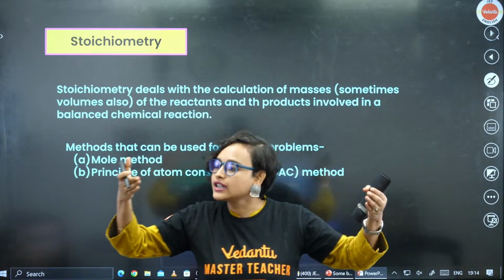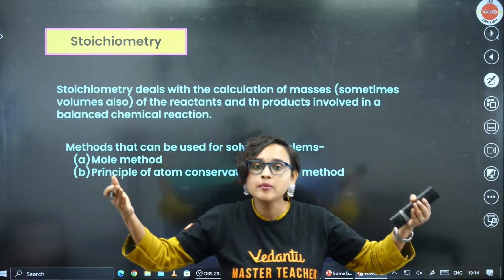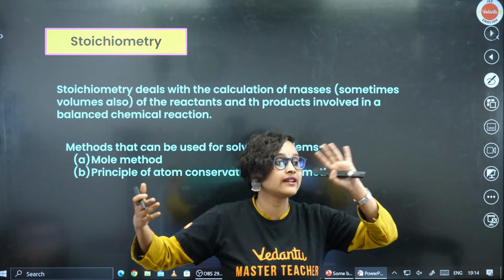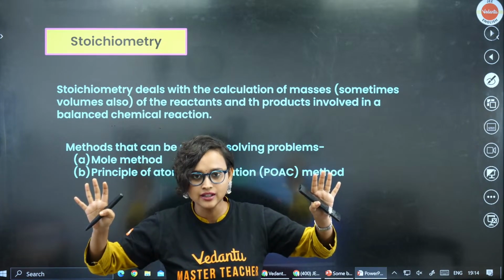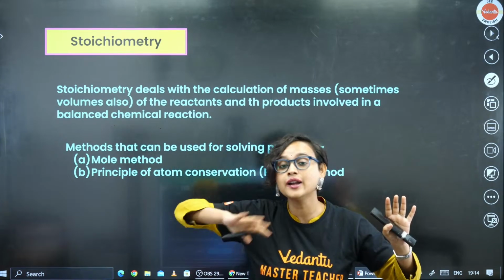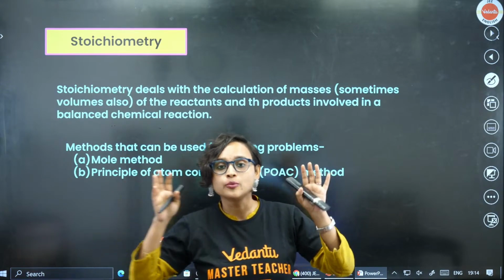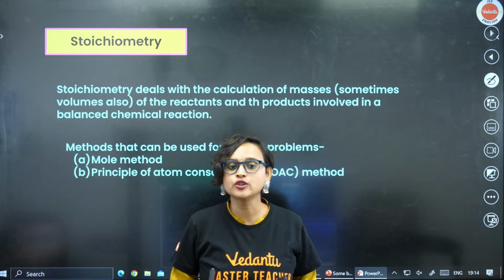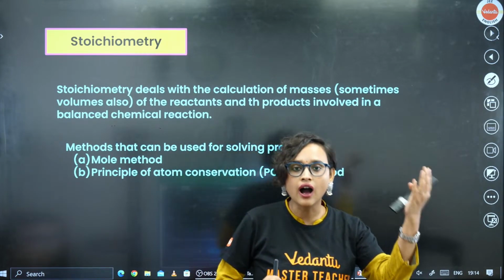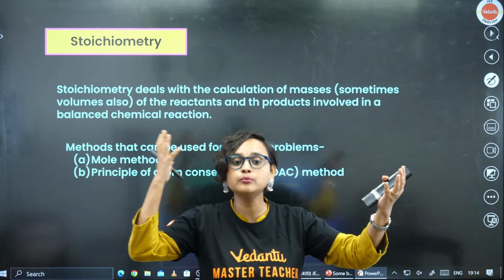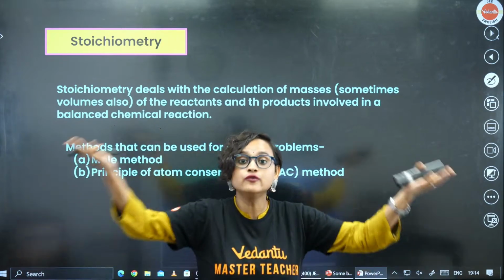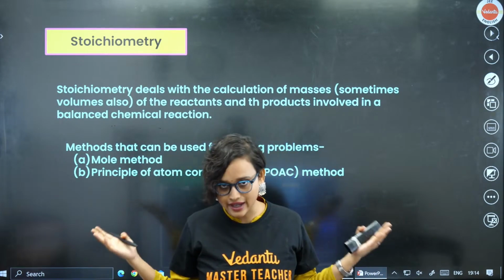When you write a chemical reaction, what is it that you see? You see reactants on one side and products on the other side. So basically, what you're doing in the stoichiometric calculation is calculating the masses of the reactants and the products that are involved in a balanced chemical reaction.